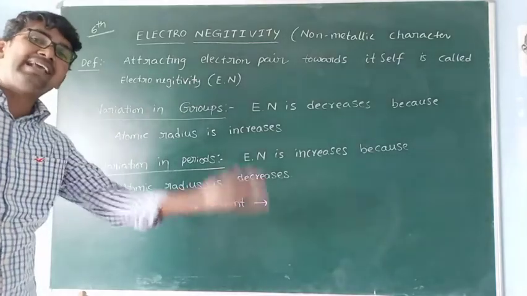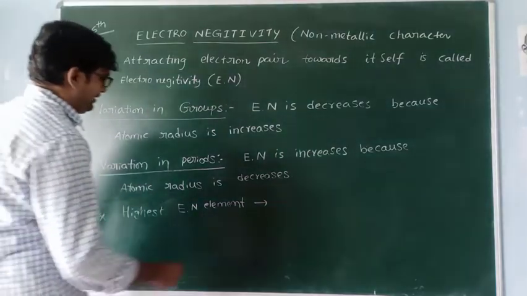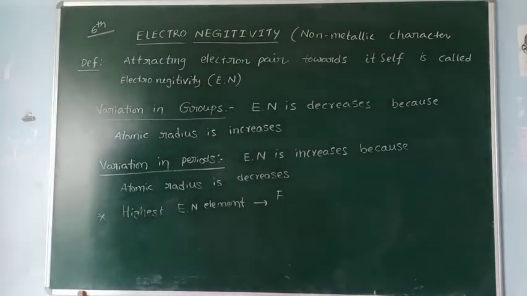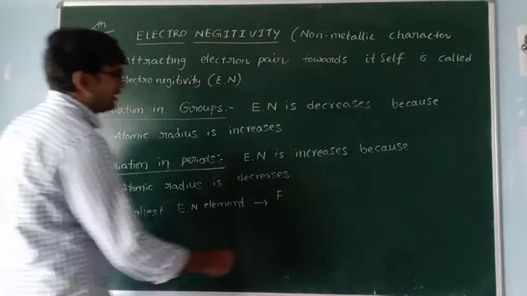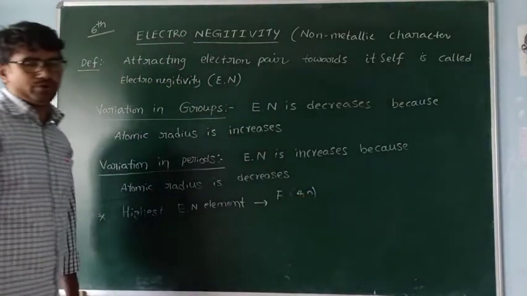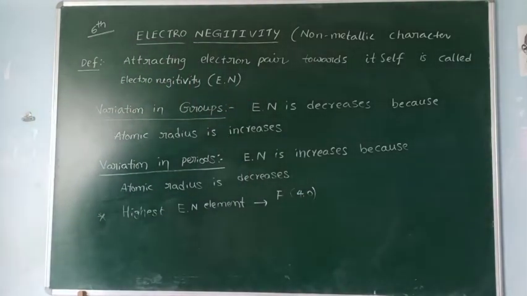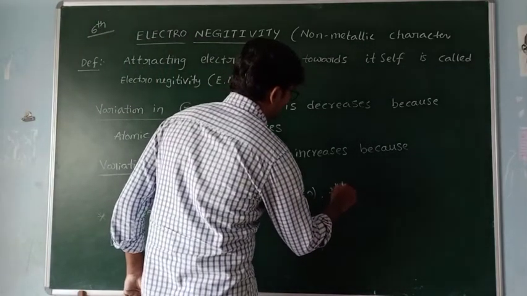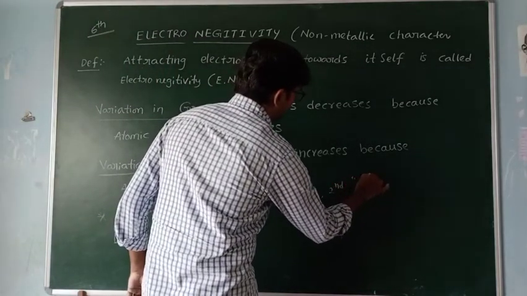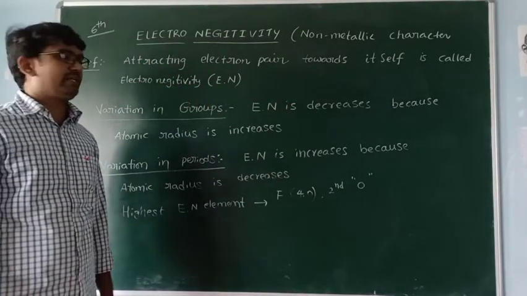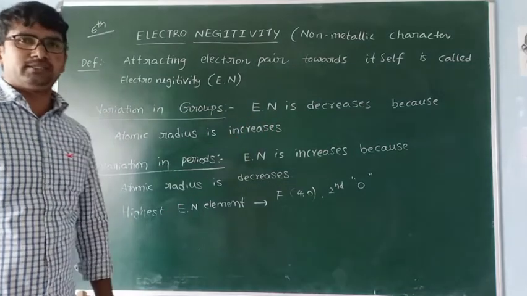So that is the highest electronegative element, and its electronegativity value is 4.0, simply 4. The second position goes to oxygen. Remember this one: the second highest electronegative element in the periodic table is oxygen.